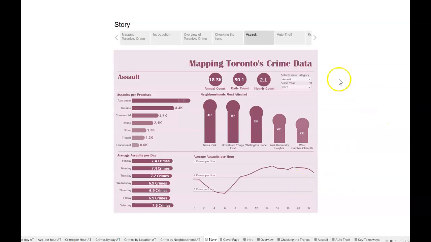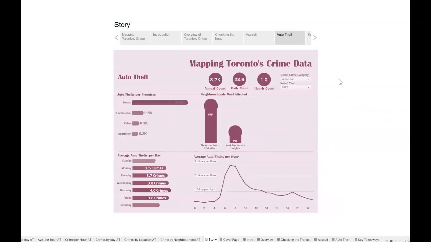All right, so let's take a look at auto theft now. For auto theft, we have 8,700 annual cases reported in 2022, around 9,000. Then we have a daily count of 24 cases per day, and then an hourly count of 1 case per hour for someone stealing someone's car or any other auto vehicle.